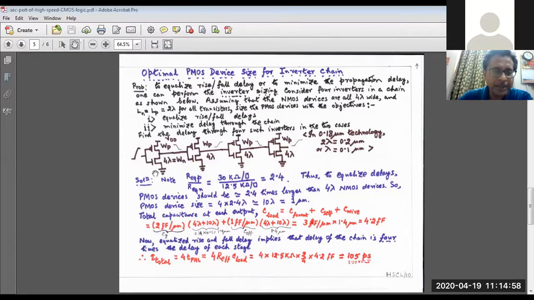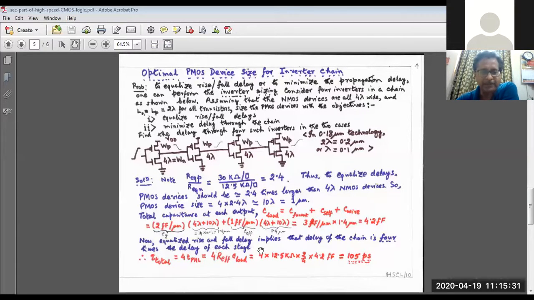Now that means here, although we are getting alternately, say this is positive going ramp, here we are getting negative going ramp, positive going ramp, negative going ramp. Because the PMOS resistance and the NMOS resistance are the same, identical, the rise time and the fall time will be the same, right? So this rise time, this fall time, this rise time, this fall time, this rise time, all are equal. So hence we just calculate the TPHL or TPLH of any one of the inverters and just multiply by 4. So that is one problem.